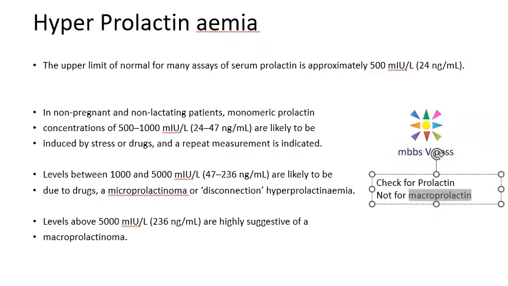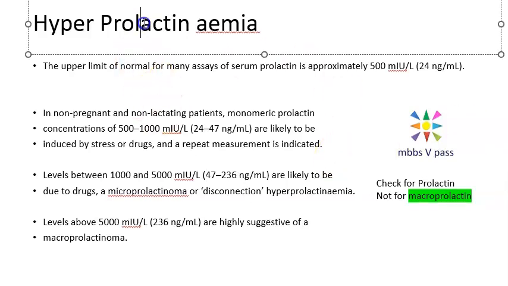This is very important because the textbook says that some people are not distinguishing between prolactin and macroprolactin, because macroprolactin is not going to cause much of a problem. That's why they say that just because it is high, you don't have to start treating it. It is not even causing any problem for the patient. So only if prolactin is high do you have to work on it.